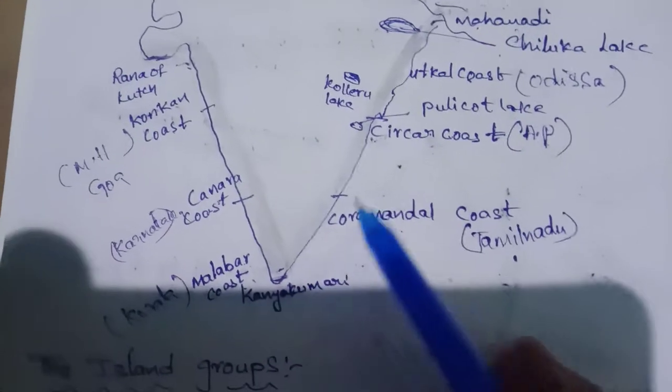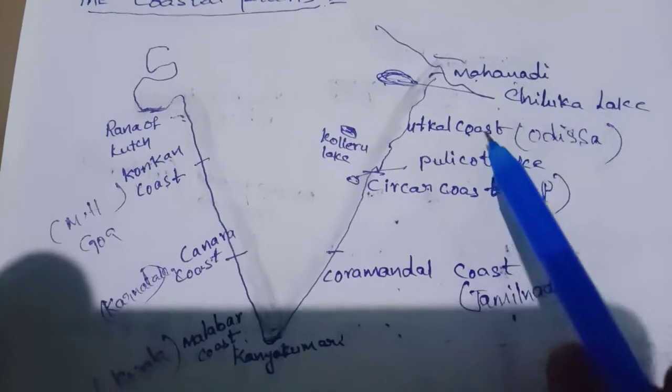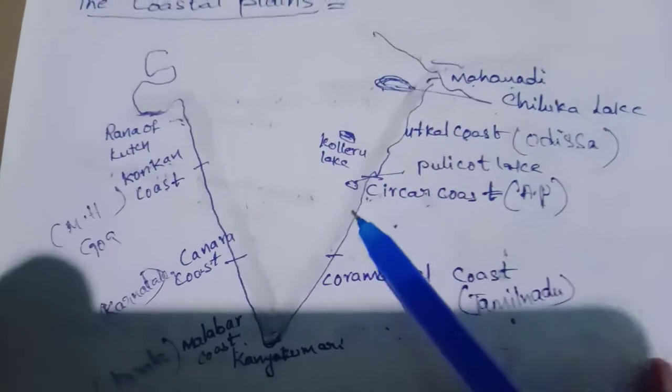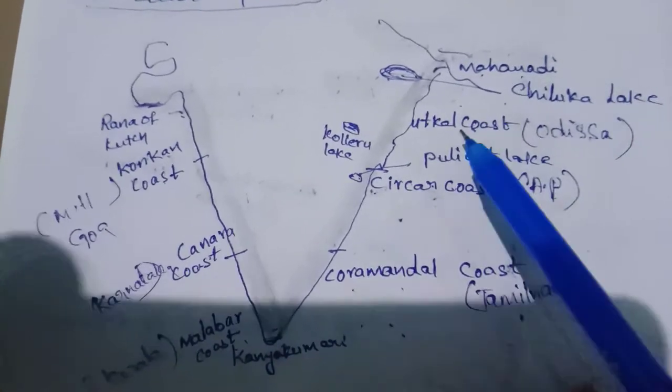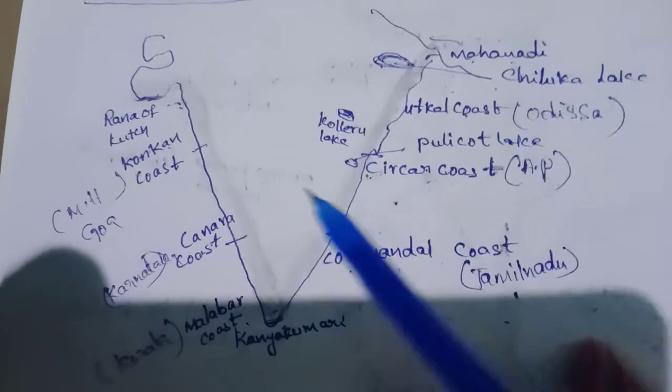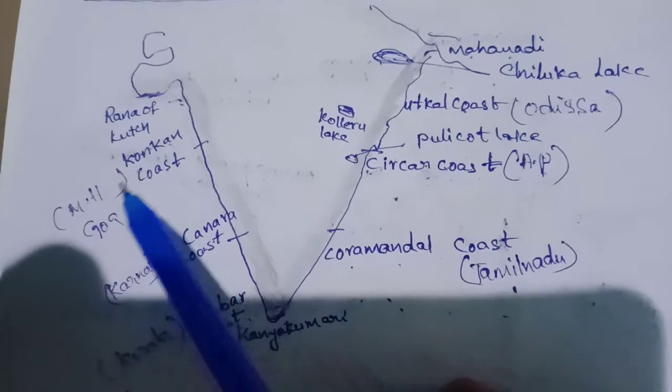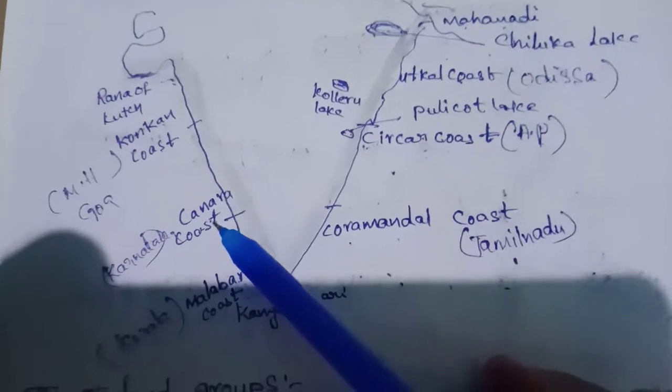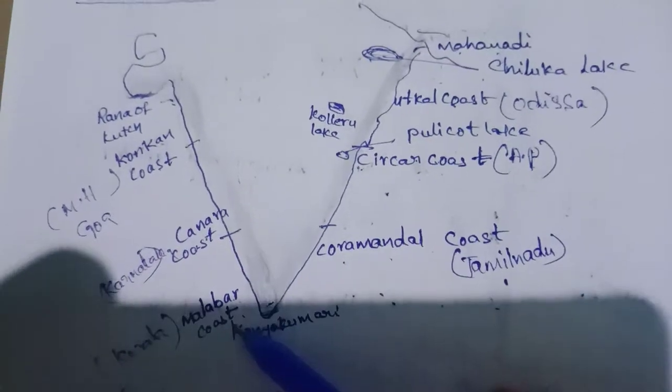They will ask you in the examination: arrange the eastern coastal plain from north to south. So first Utkal coast, then Sarkar coast, then Coromandel coast. Or arrange the western coastal plain: Konkan coast, Canara coast and Malabar coast.